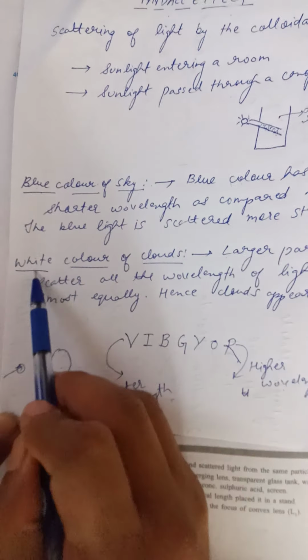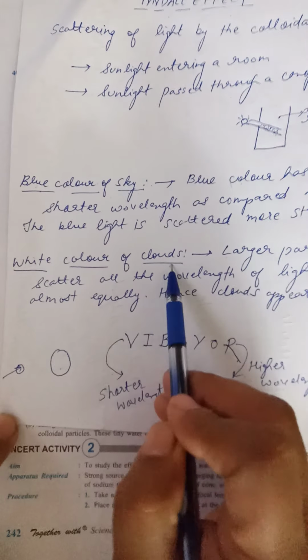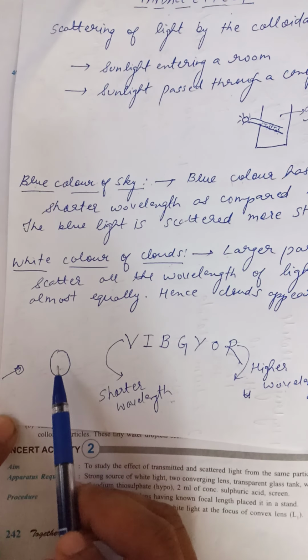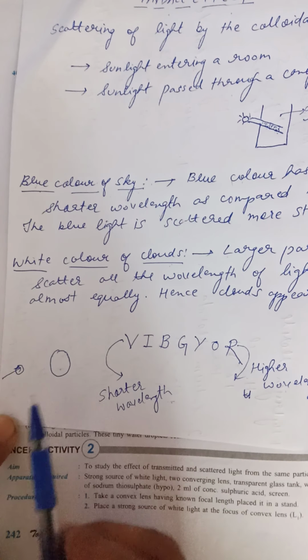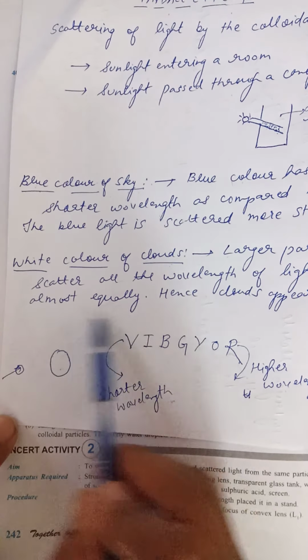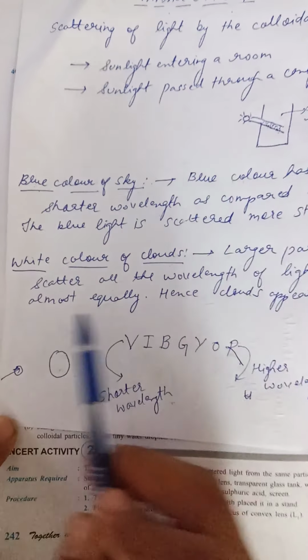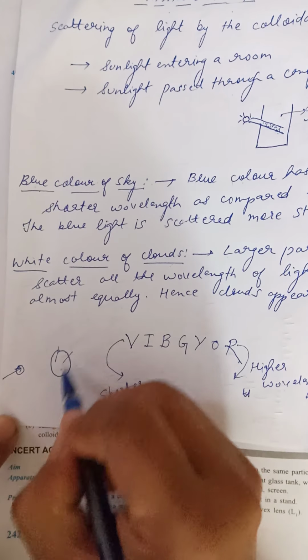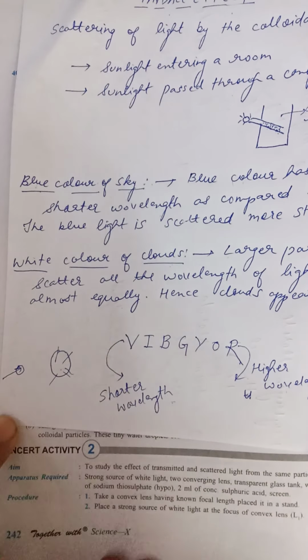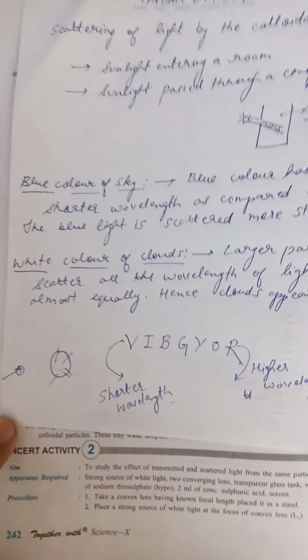Now the white color of the clouds. When the particles scatter the light, all the colors are scattered equally. All the wavelengths are almost equally scattered, and due to this equal scattering, the overall response which comes is the white color.